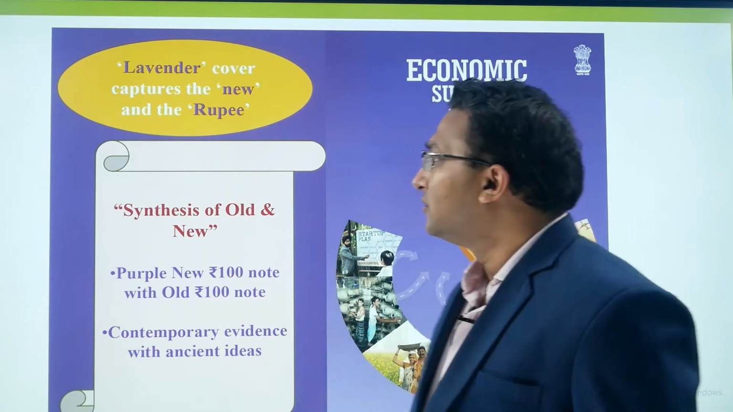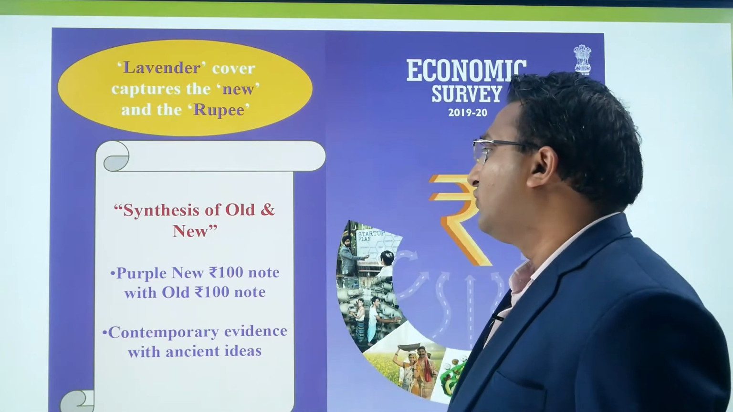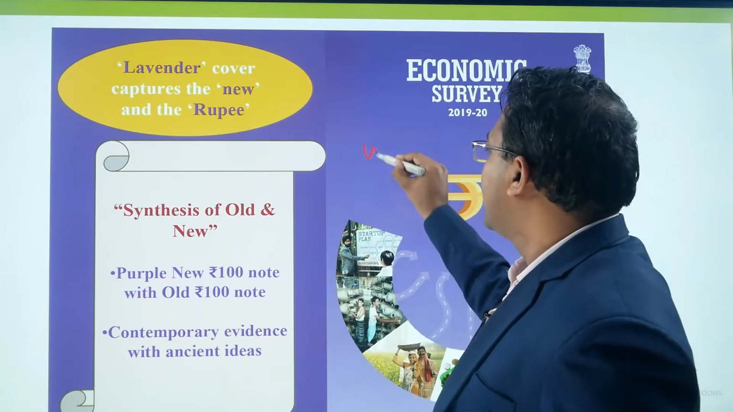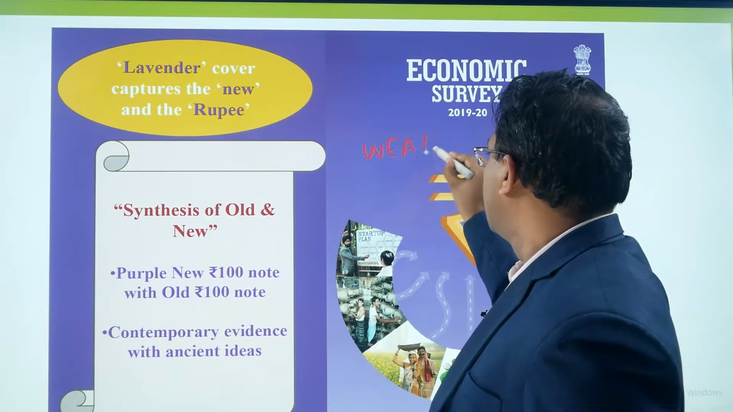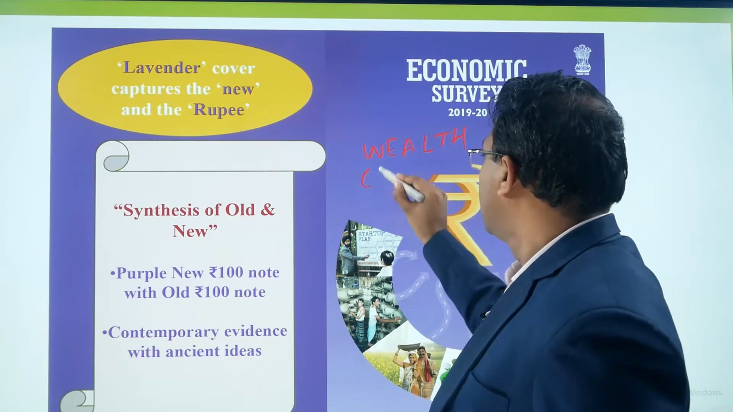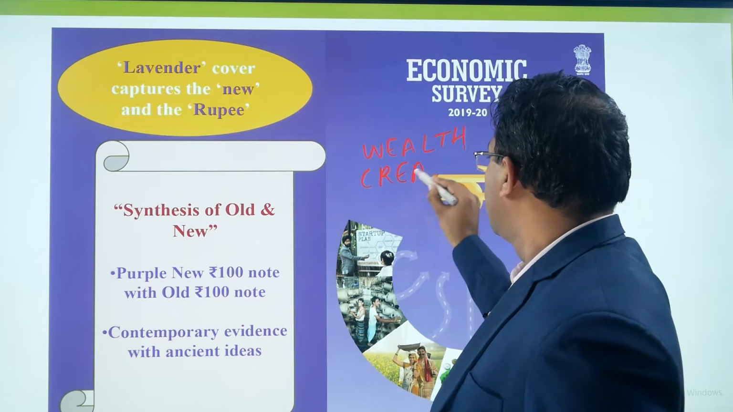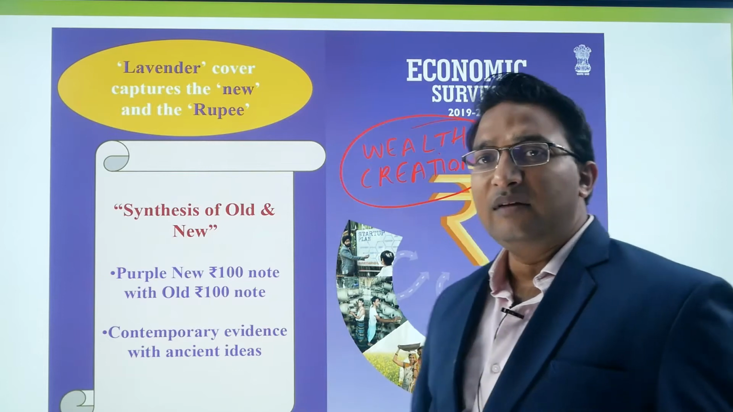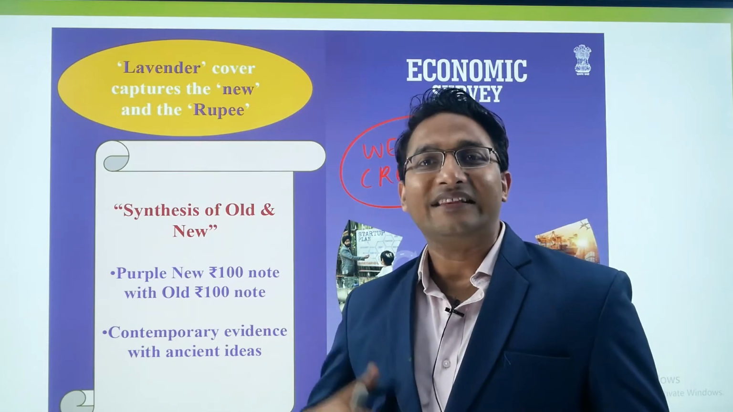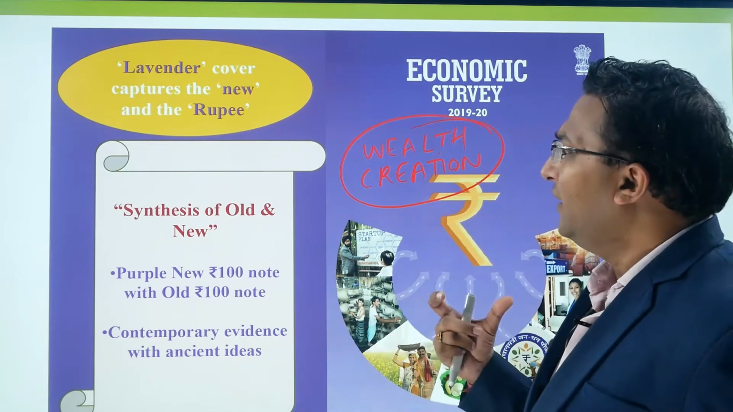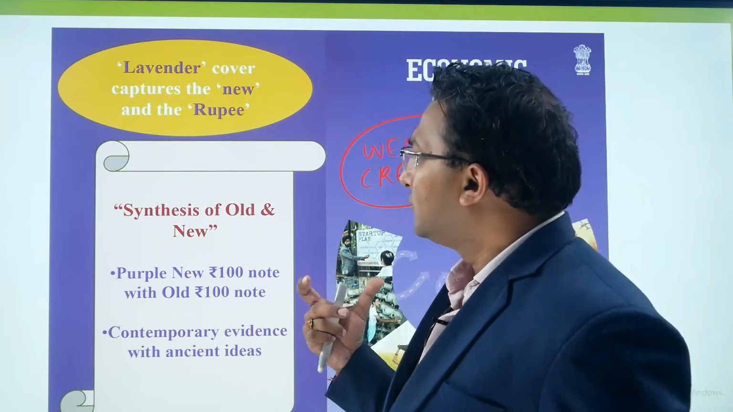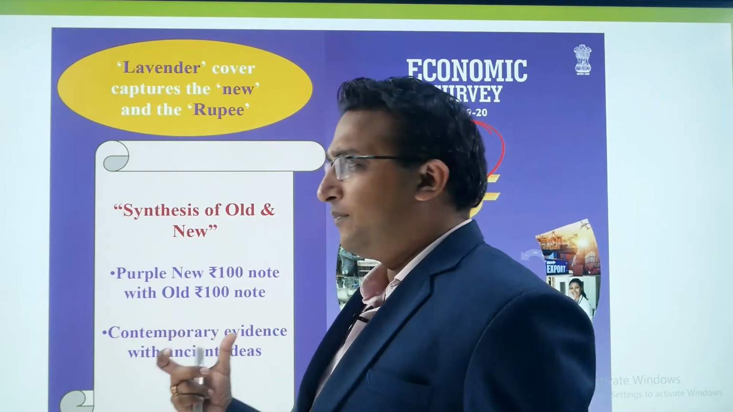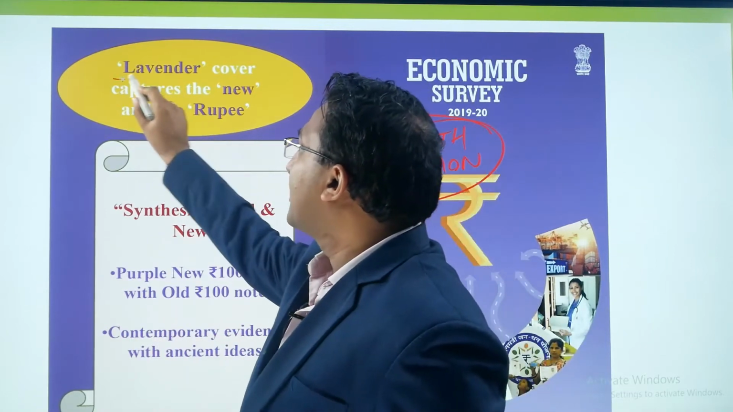For this year, the theme of the economic survey is wealth creation. So the theme of this year's economic survey is wealth creation, right? And the theme color of this year's economic survey cover page is the lavender color.